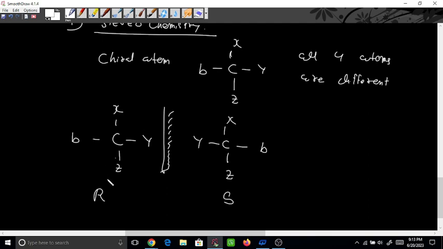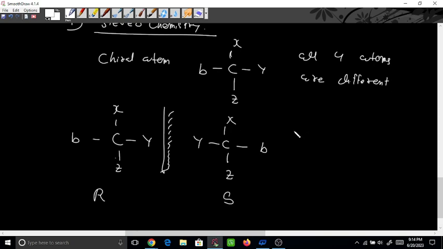Yes, optical isomerism. These two are different compounds, because this Y is on the right hand side and this Y is on the left hand side. So these two have the same molecular formula but different structural formula, so they are optical isomers. Until now it is okay. These two are different molecules, and they will show optical activity.